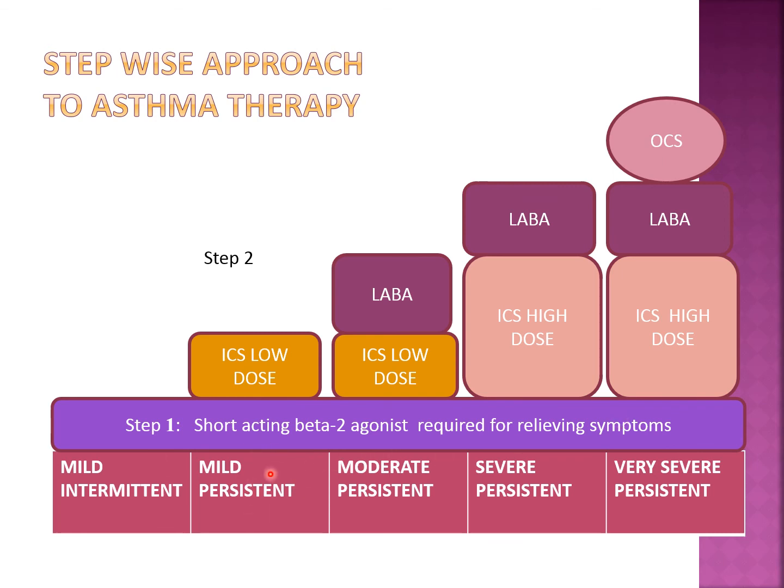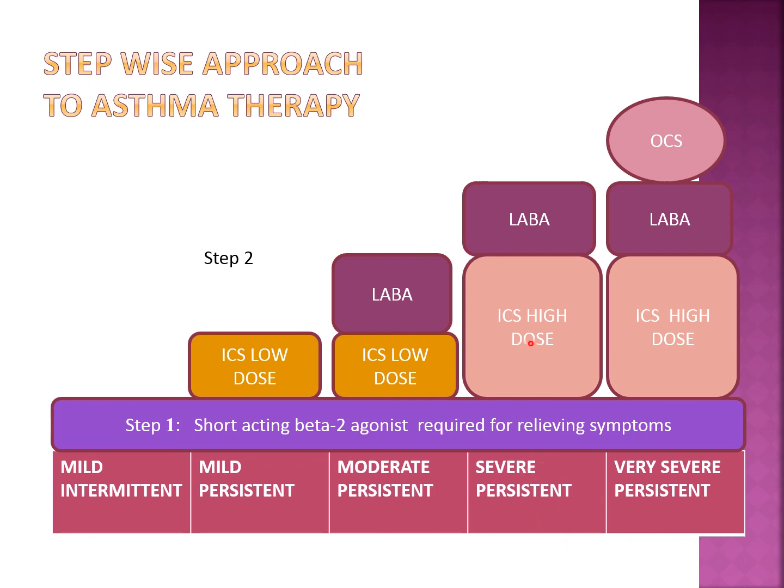When it becomes mild persistent, we go to step 2, that is ICS, inhalational corticosteroids in a low dose. When it becomes moderate persistent, apart from the low dose inhalational corticosteroid, we have to add a LABA, that is a long acting beta 2 agonist like salmeterol or formoterol.